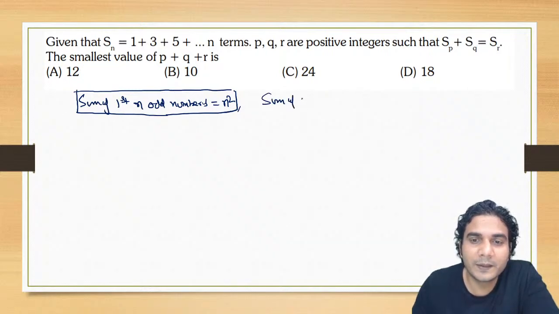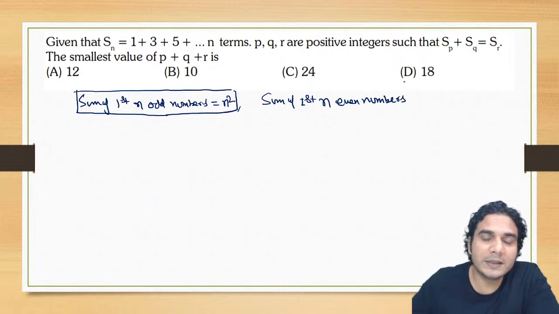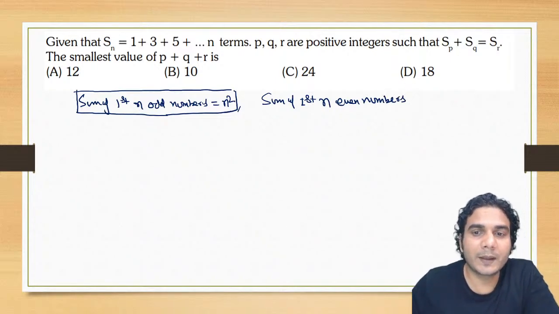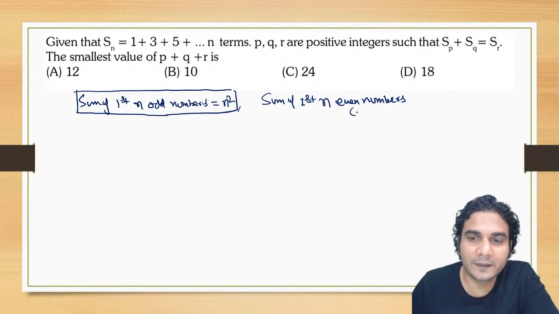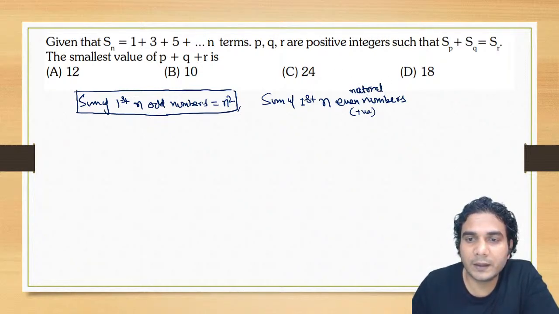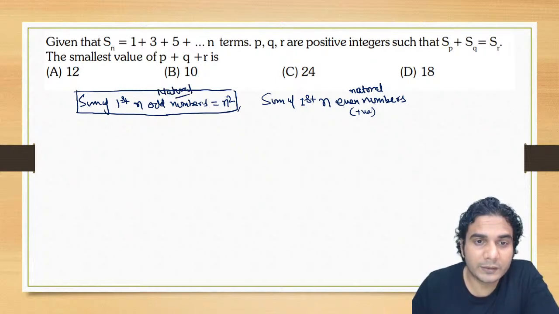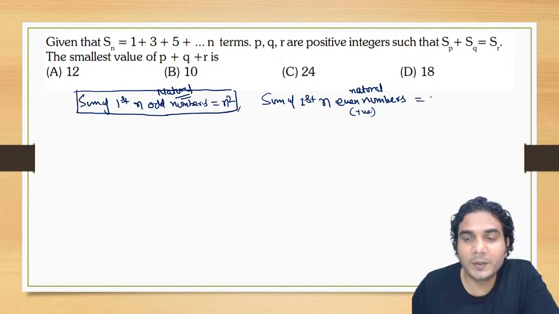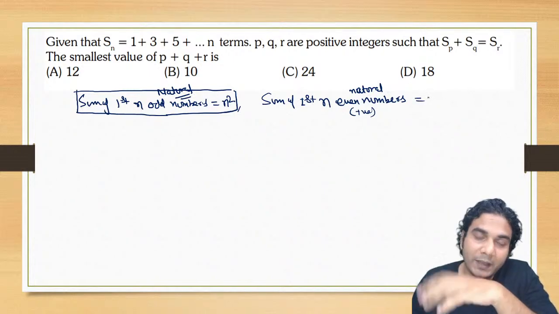Sum of first n even natural numbers, starting from 2 obviously, positive. Okay, even natural numbers, that will make it perfect.